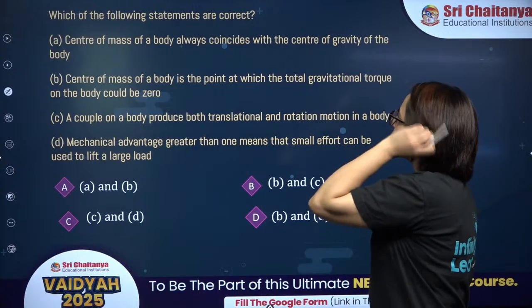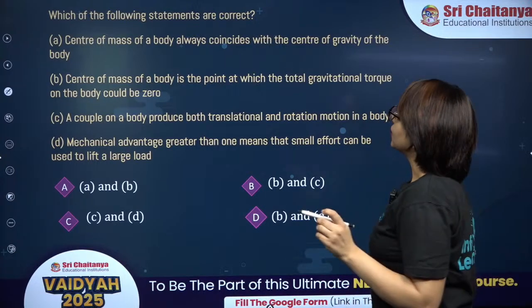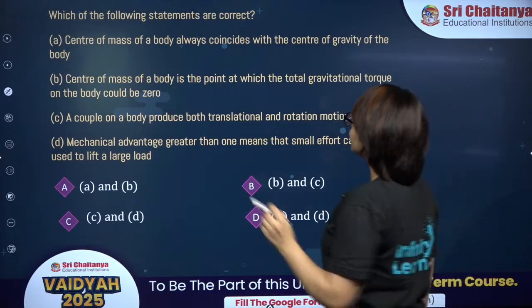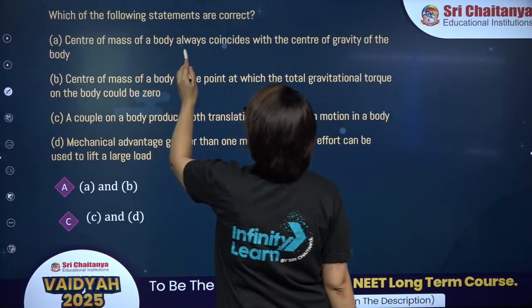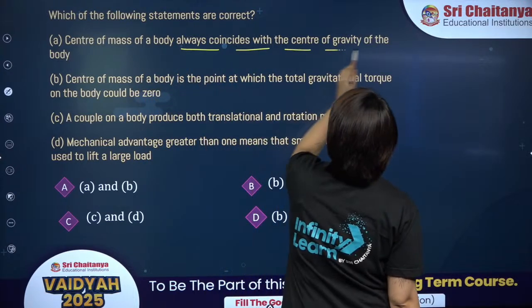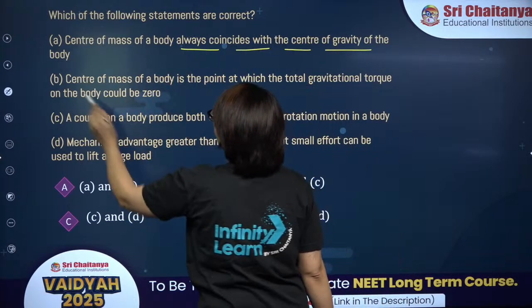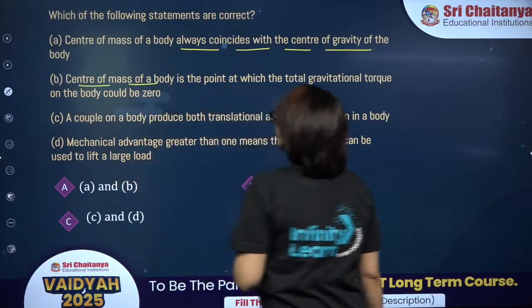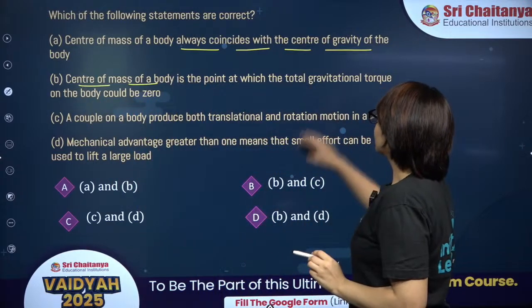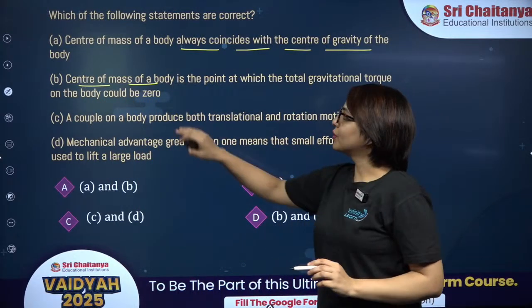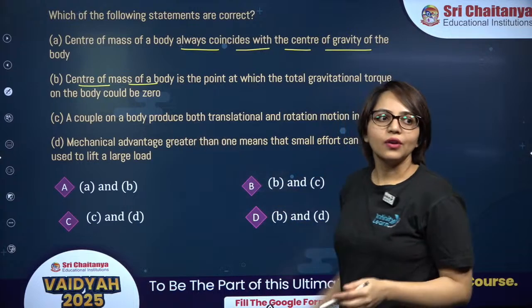So let's start with the first question. Which of the following statements are correct? First statement is center of mass of a body always coincides with the center of gravity of the body. Second statement is center of mass of a body is the point at which the total gravitational torque on the body could be 0.